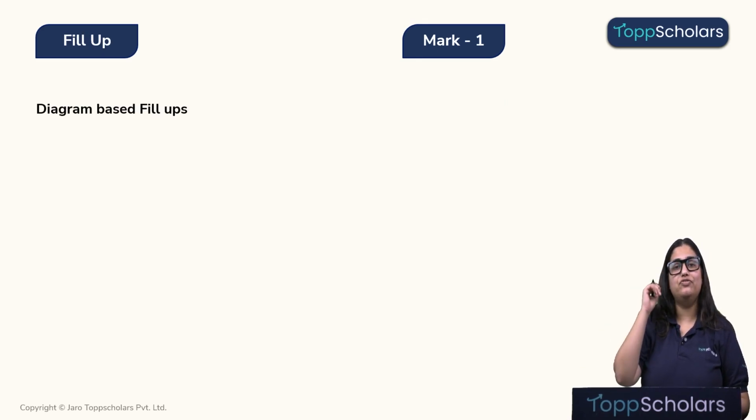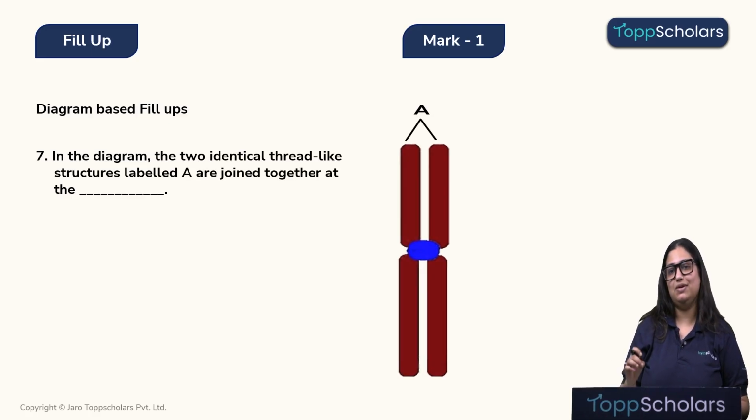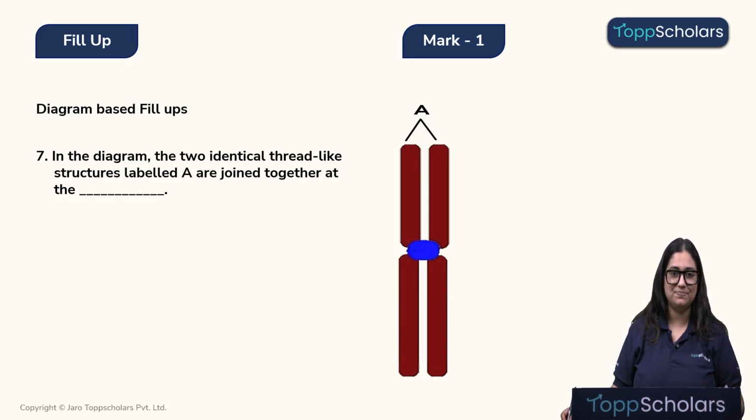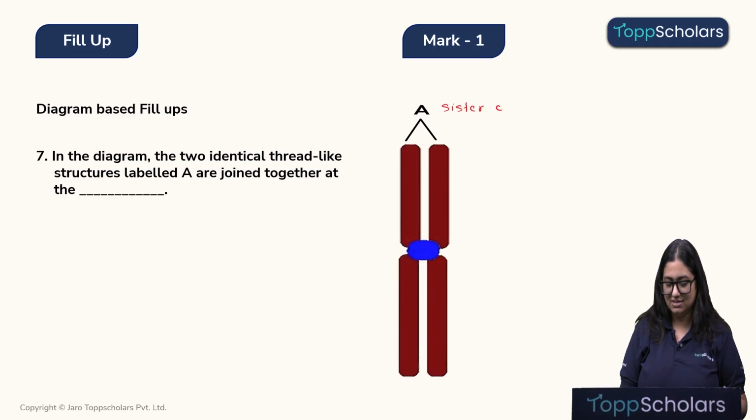Now we are going to fill in the diagrams. Let's look at this diagram. In this diagram, two identical thread-like structures are labeled A and they are joined together at this blue colored point. What is it known as? Alright children, first of all, I hope this is clear that these are the sister chromatids. What are sister chromatids, children? Let me break it down and make it easier for you. Let's draw a simple chromosome.